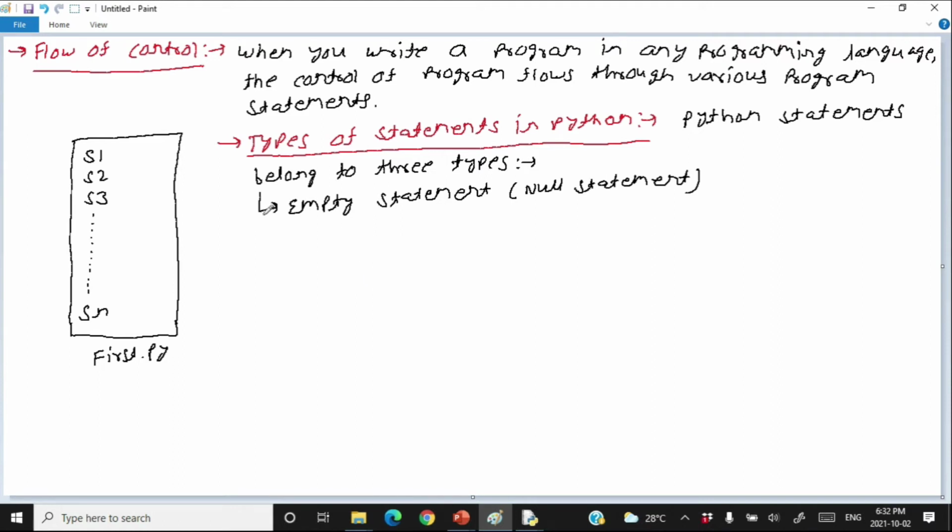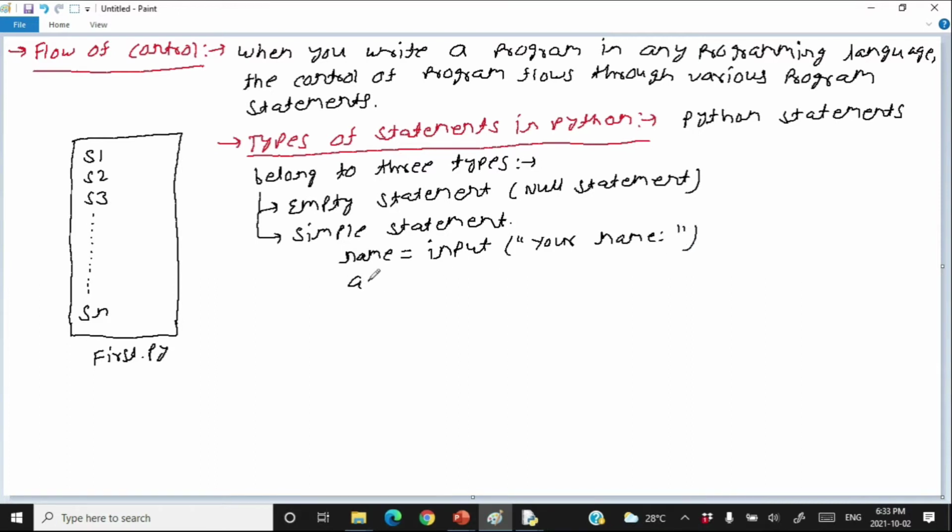The other statement is called a simple statement. All the statements you have seen up to now in Python are simple statements. What I mean here is, if I write name is equal to input and you write your name, this is a simple statement.